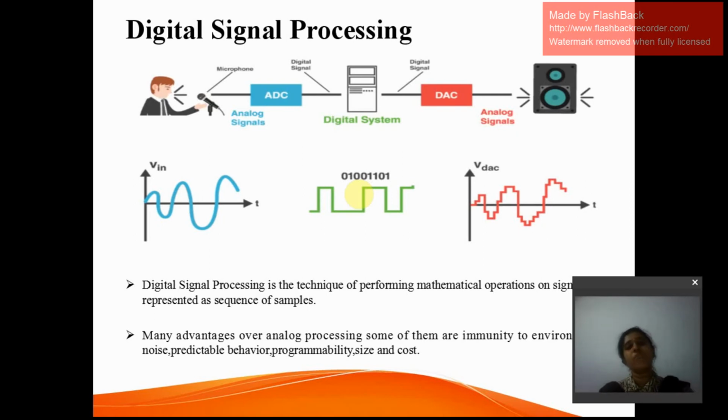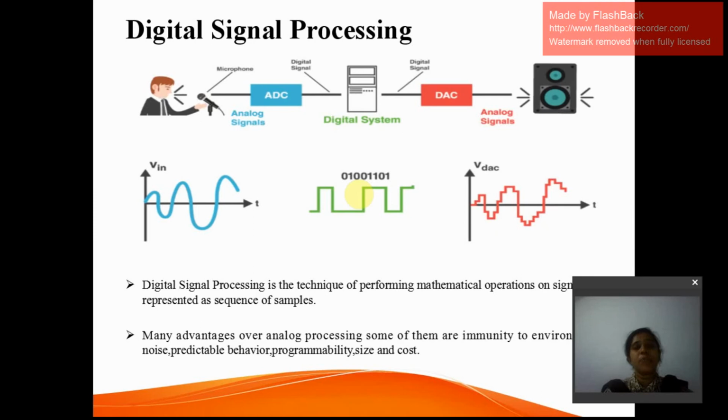But major of the advantages are making more advantages when compared to analog signal processing. That's why we are moving on to this digital signal processing systems. And one of you might ask why there is a need of processing. Nothing but only in order to improve the quality of an original signal. If you wanted to improve the quality of an original signal, you will be going with signal processing.